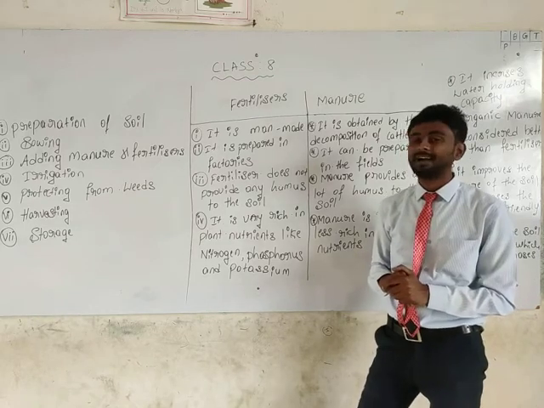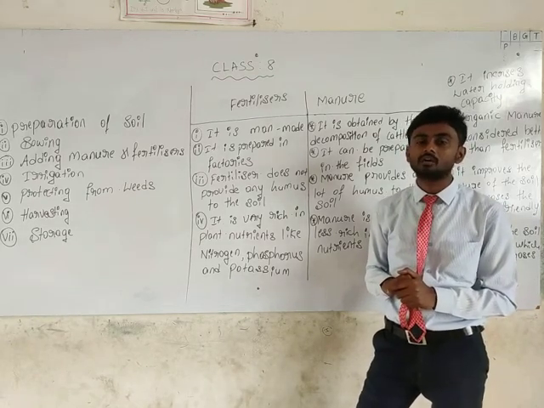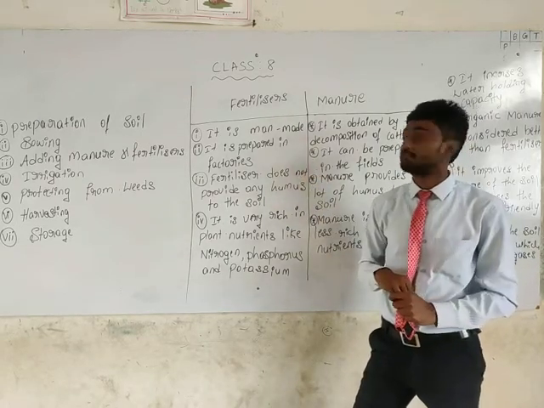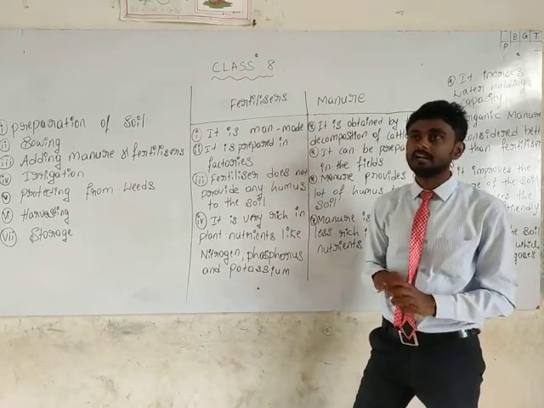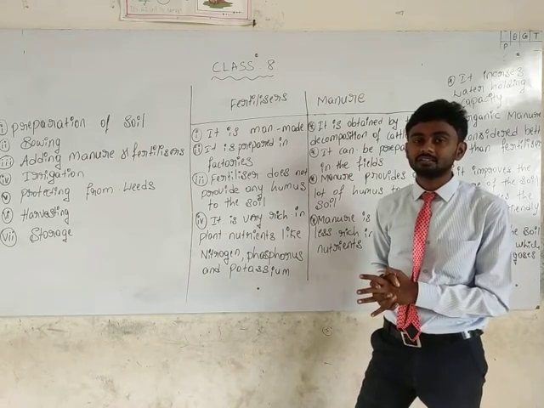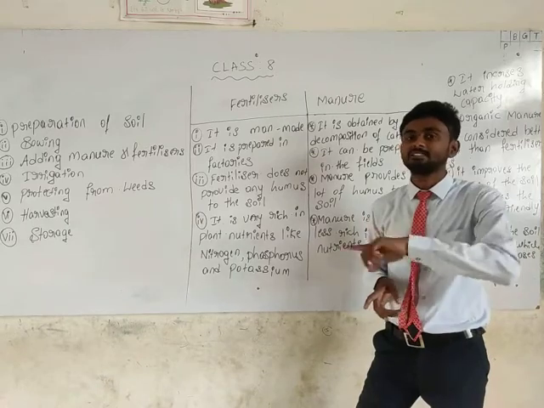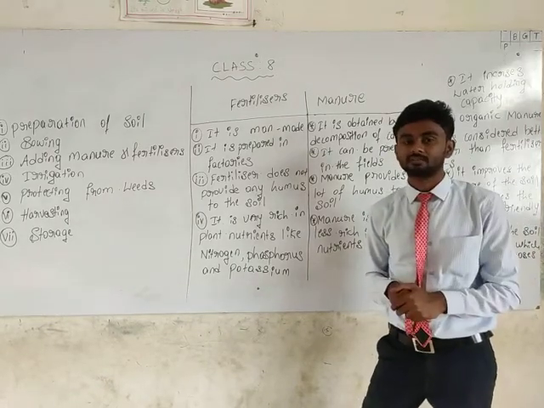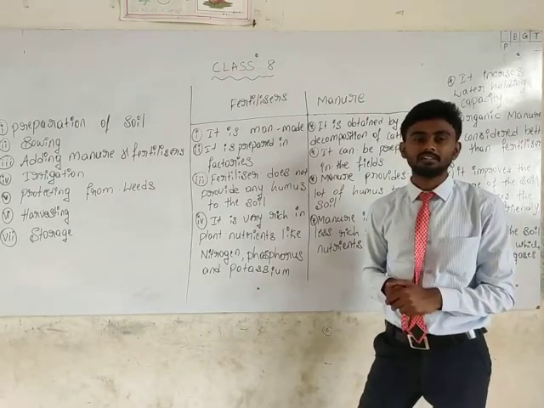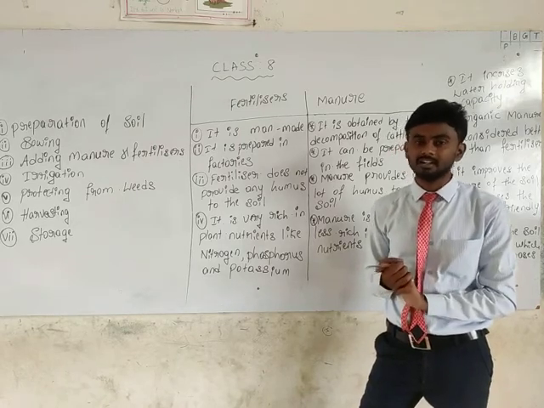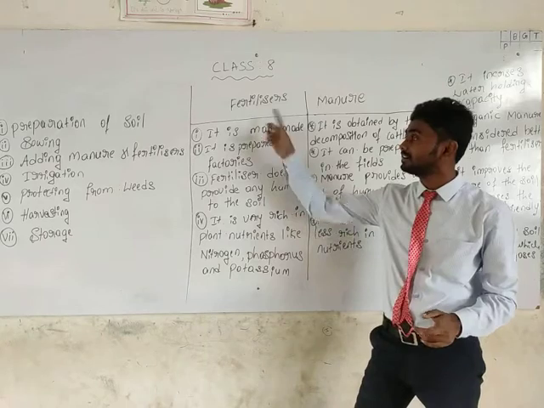And biological magnification also occurs by using the fertilizers. The chemicals stored in the plants are transferred to the consumers. The yield is very good, but the food quality is not good.